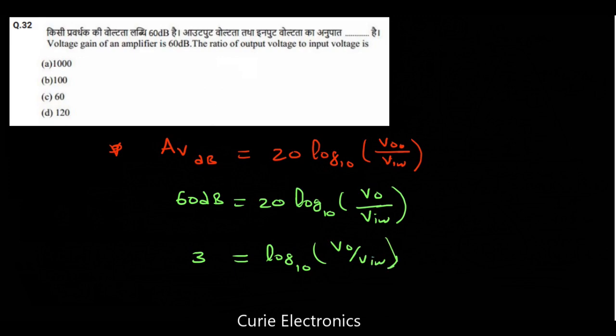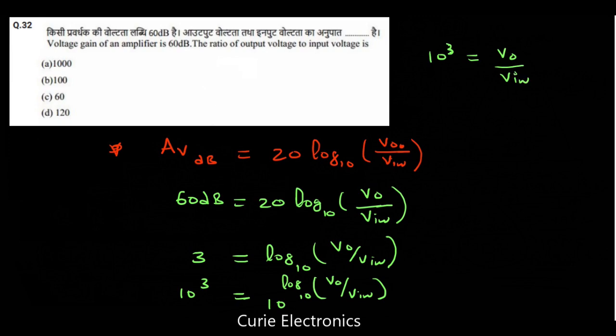Now what we can do is write 10 to the power 3 equal to 10 to the power log10 of V out upon V in, to take out this log10. If you write like this, we get 10 to the power 3 equal to V out upon V in. So the ratio of V out upon V in is equal to 1000. The answer is option A, 1000.